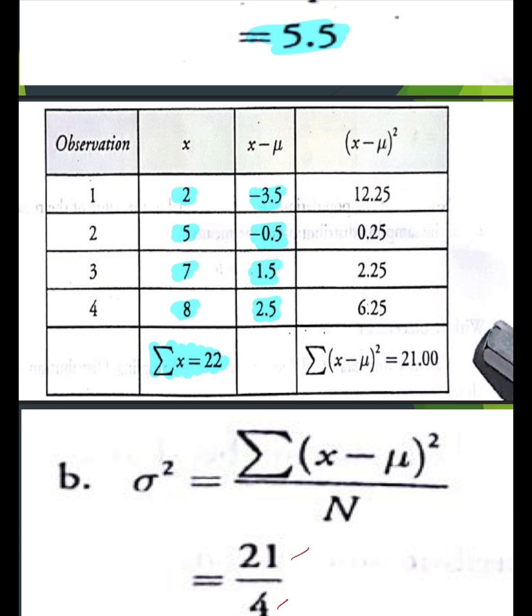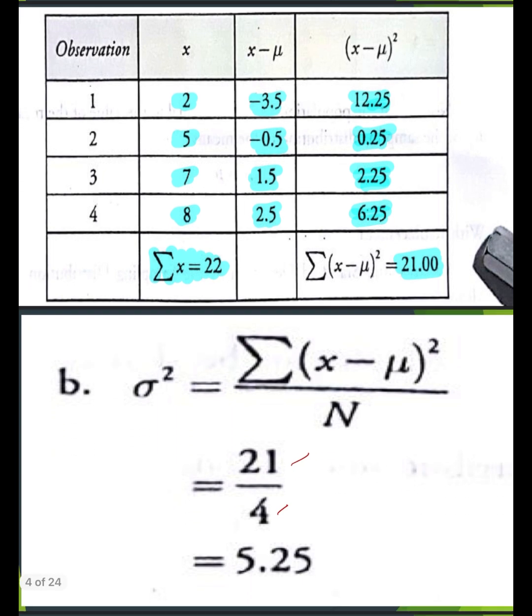Now, for our fourth column, let us square the third column. Squaring negative 3.5, the result is 12.25. Squaring negative 0.5, that is 0.25. Squaring 1.5, that is 2.25. And squaring 2.5, that is 6.25. Let's get the sum. The sum of 12.25, 0.25, 2.25, and 6.25 is 21 or 21.0. So we are now ready to determine the variance.